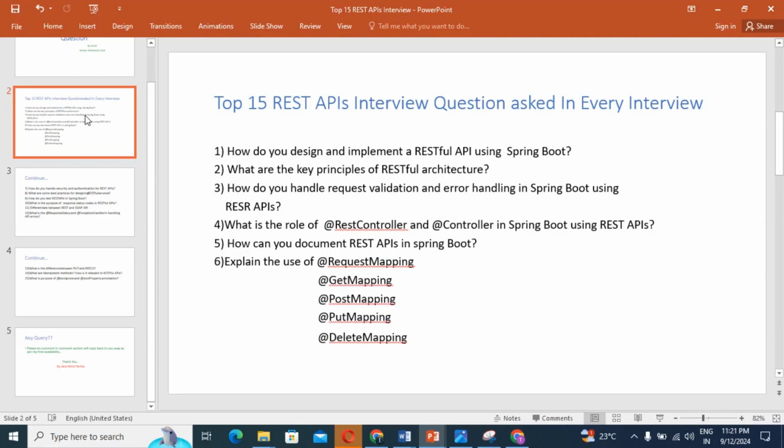After that you need to implement the service layer, as you know from MVC, model view controller. Just like in this, after creating your endpoints, you should create one service layer. Create service classes to handle business logic and interact with the data layer.